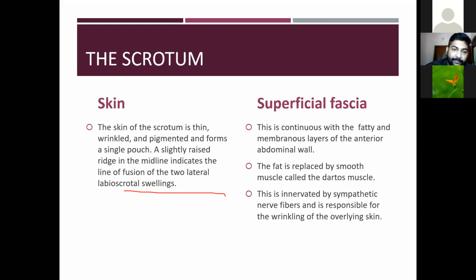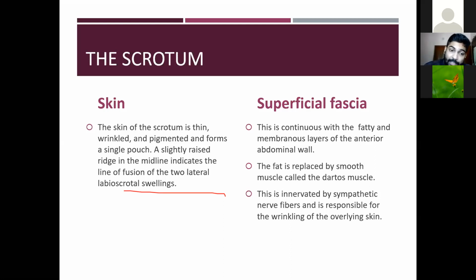Then the skin. The skin of the scrotum is thin, wrinkled and pigmented, and forms a single pouch. There is a slightly raised ridge in the middle line that indicates the line of fusion of the two lateral labioscrotal swellings.